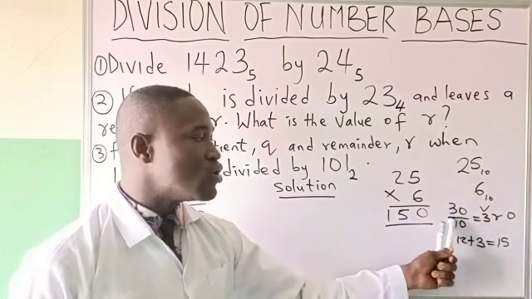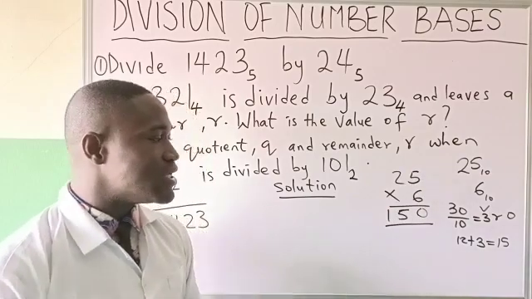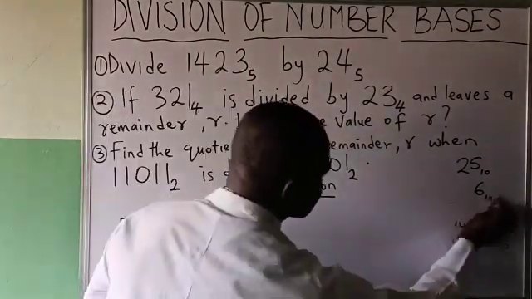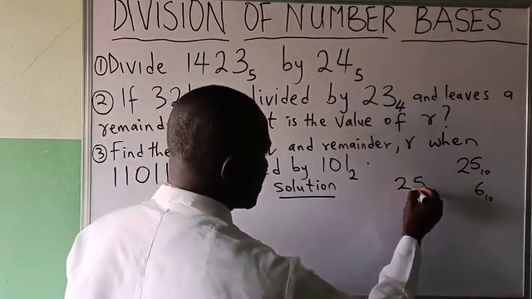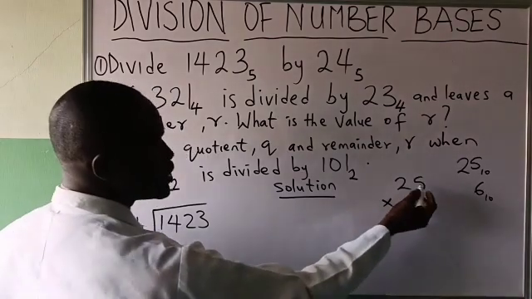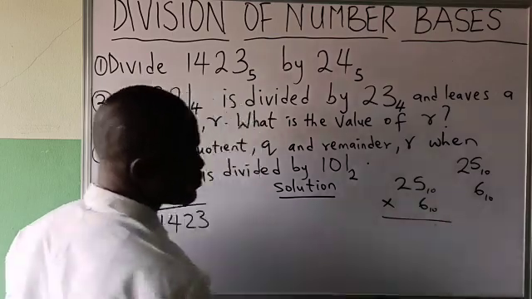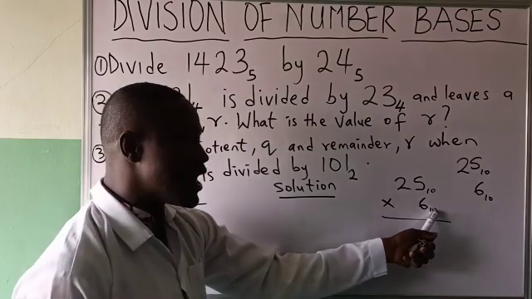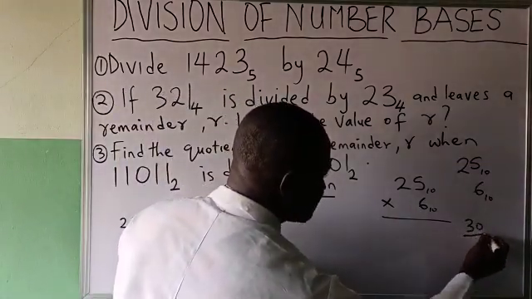So whenever you multiply something, let's do it again so that you understand it. I wrote 25 times 6, and I said that this simply means 25 in base 10 times 6 in base 10. 6 times 5, 30. Since 30 is greater than the base, I will write 30 and say divided by what?